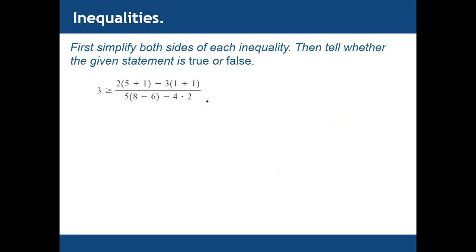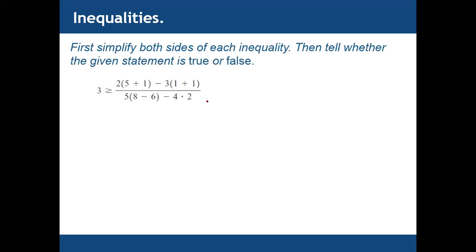Okay. Next, what we have is this. You need to simplify, so we can cover both the order of operations and inequality. First simplify both sides of each inequality, then tell, for example, whether this statement is true or false. These are statements, so let's discuss. We have 3 greater than or equal to 2 multiplied by 5 plus 1 minus 3 times 1 plus 1 divided by 5, 8 minus 6 minus 4 multiplied by 2.